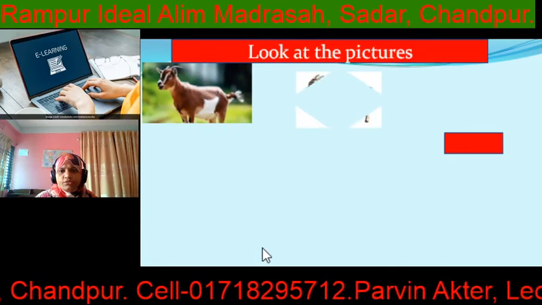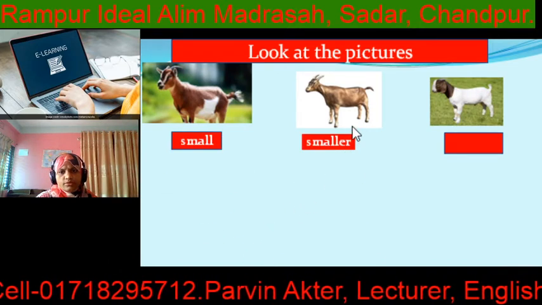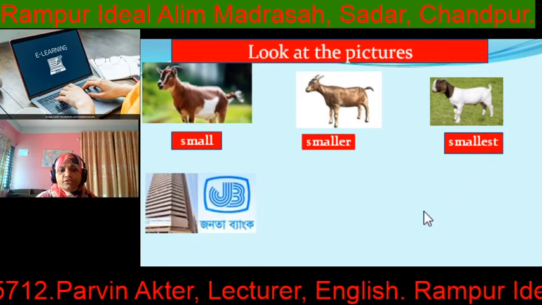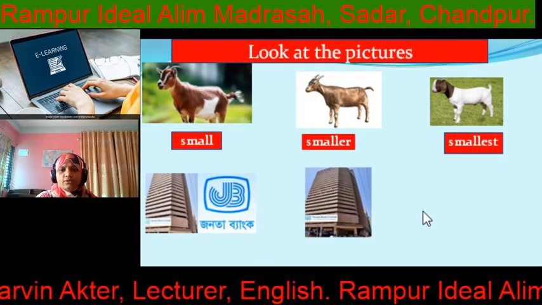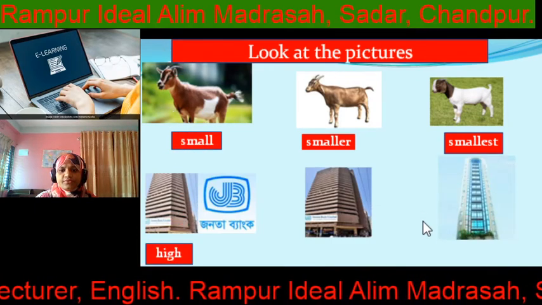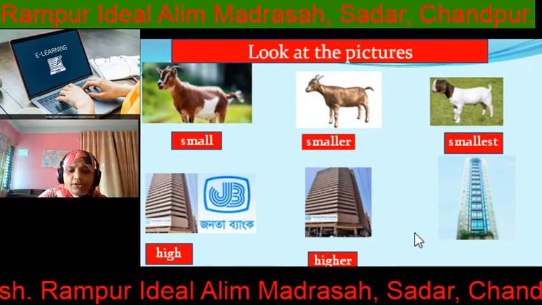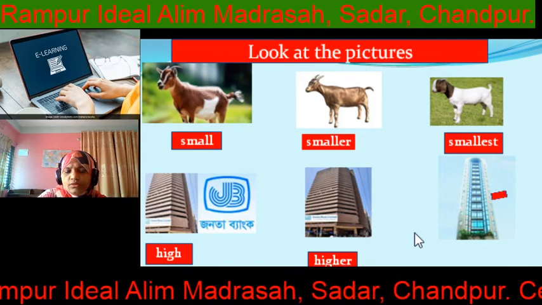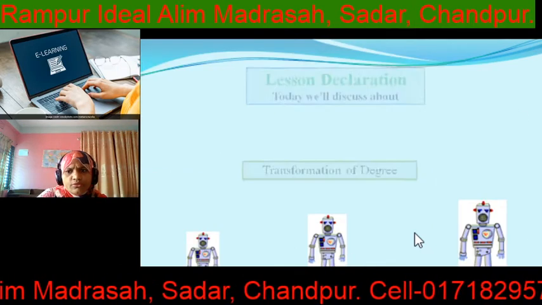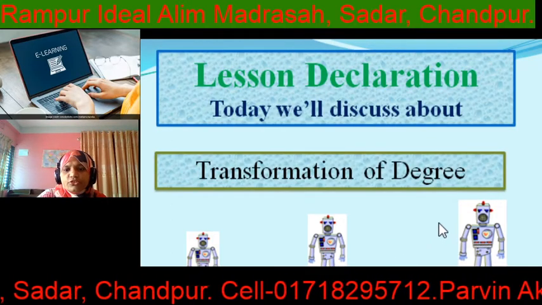Here are given some pictures. Look at the pictures. It is small, but it is smaller, and it is smallest. Next picture. It is high, but it is higher, and it is highest. So small, smaller, smallest, high, higher, highest. So can you guess what is our topic today? Yes, our today's topic is transformation of degree.